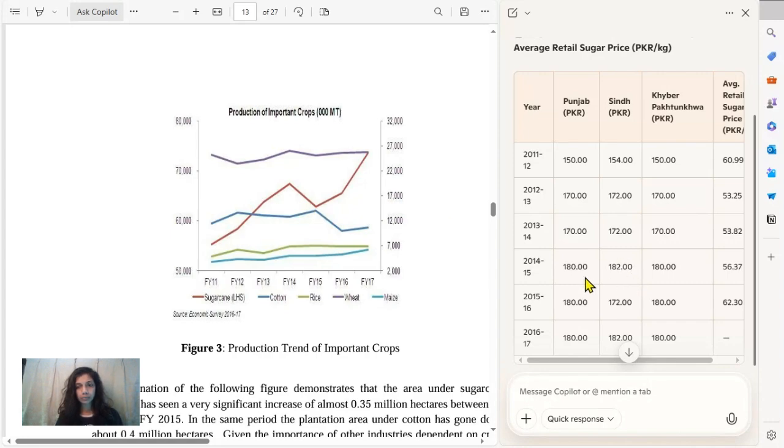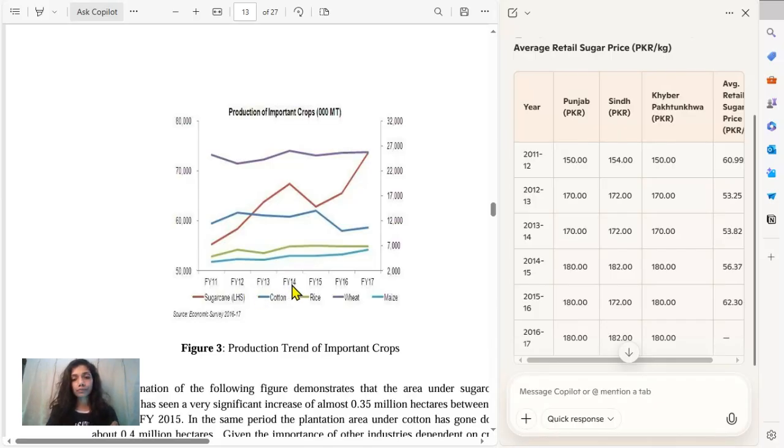So 180, 172 and 180, the price almost remained the same from fiscal year 2014-15 till 2017, but it had a dip and then increased again. If we see, when you are going to increase the indicative prices, they are going to encourage farmers to do more production. So that phenomenon was here, right, till 11, 12, 13, 14, 15 we saw.